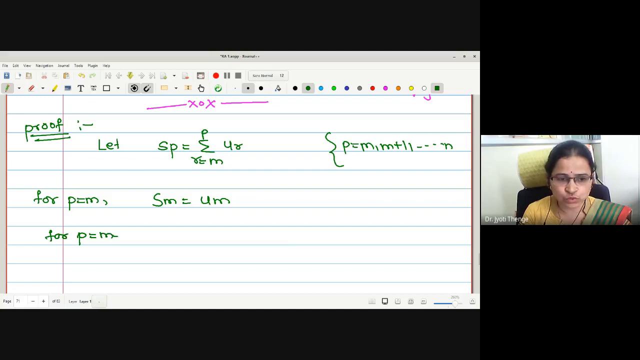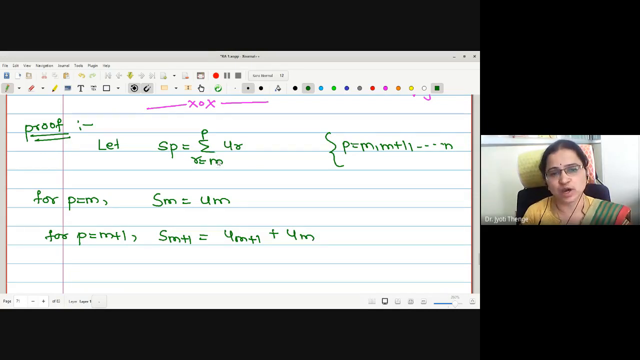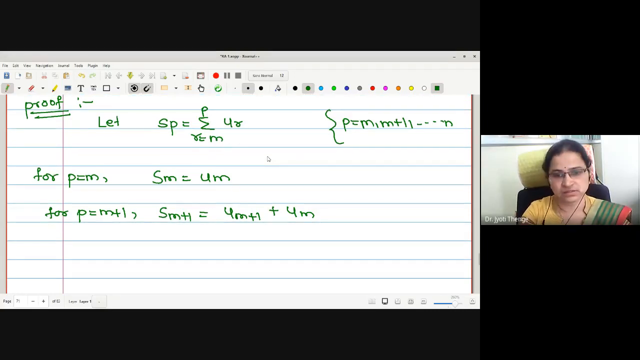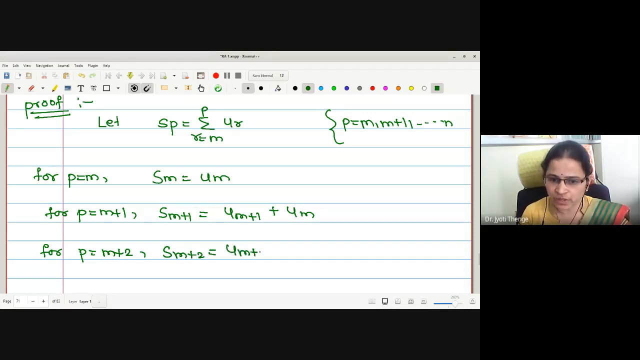Next, for p equals m plus 1, what is the summation value? Is it S(m+1)? May I write this as u(m+1) added with um? Two terms will be there, because r will start with m and end on m plus 1. Therefore, there are two terms in all in the series. Let me write one more. P equals m plus 2. This is S(m+2), which equals u(m+2) added with u(m+1) added with um.